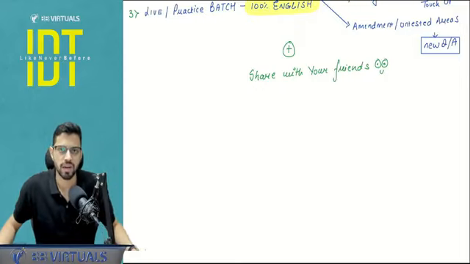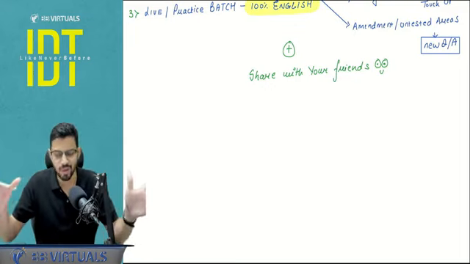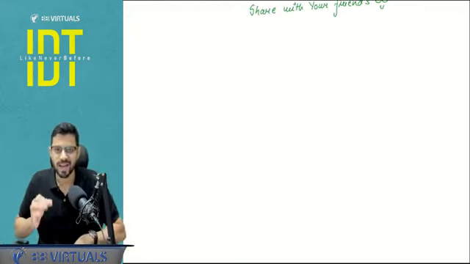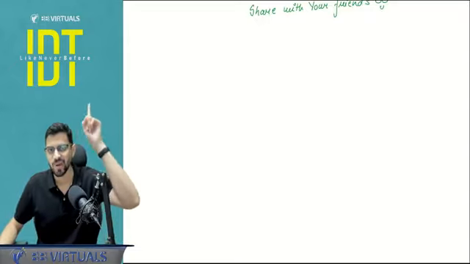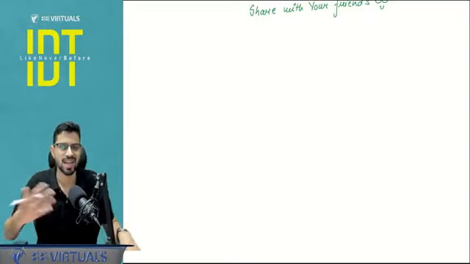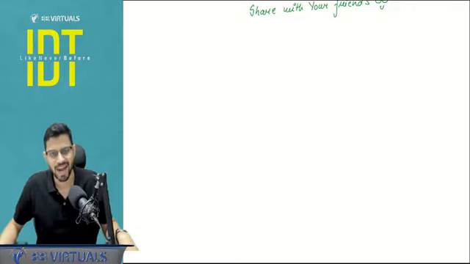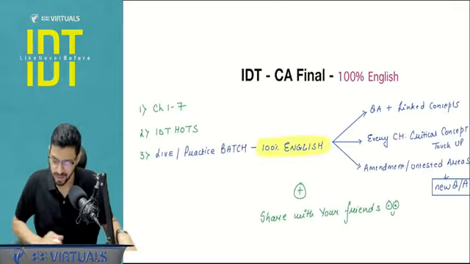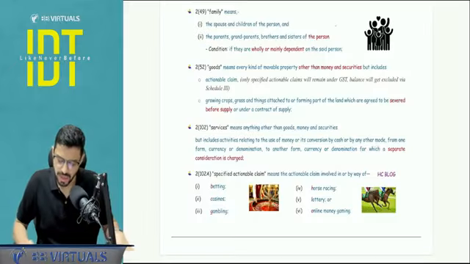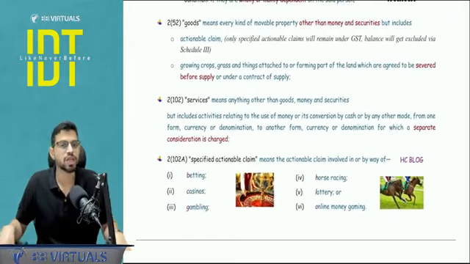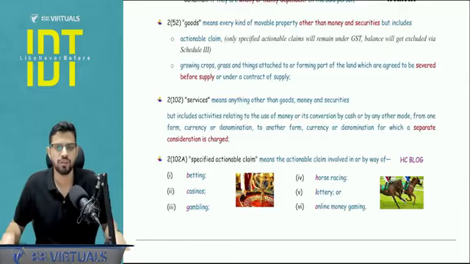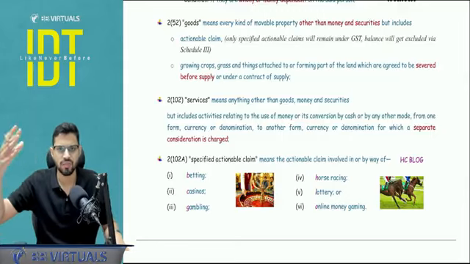Now we will be starting with the revisions, and today we are going to pick chapter number 1, supply, and some intro definitions. Okay, so we are done with 4 minutes. Let's start. And I will tell you, this line that I say is not a marketing tag. IDT like never before. This is an experience that I try to give. So with that, let's revise IDT like never before. We will be starting with the supply chapter. Along with that, first I need to cover some foundation definitions. Now what is a foundation definition? Some very important definitions. Other definitions we will pick as the relevant concept comes.